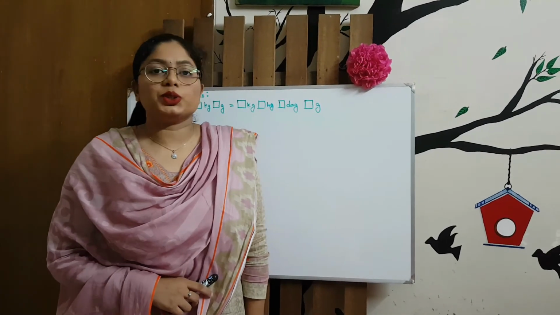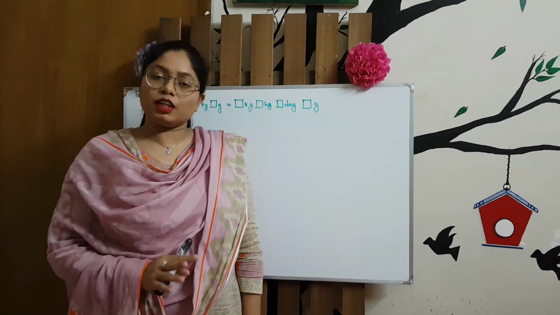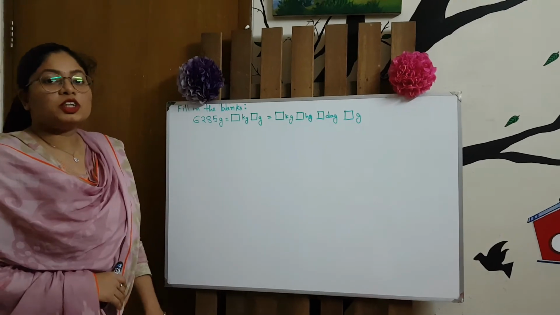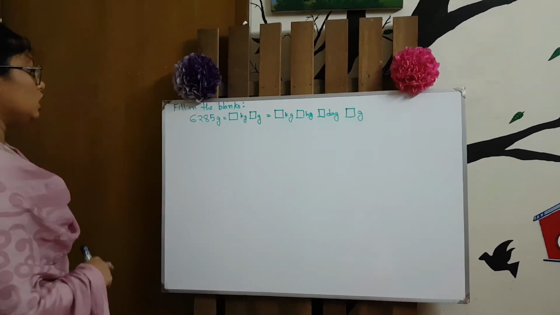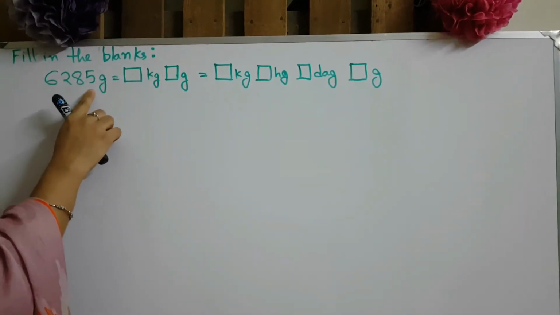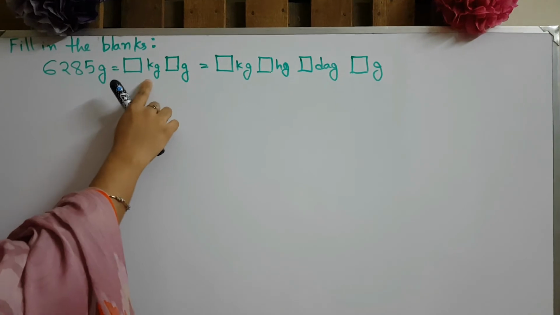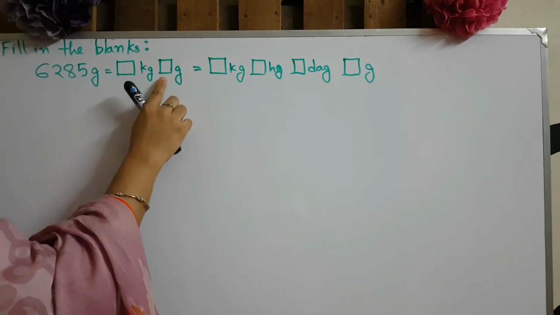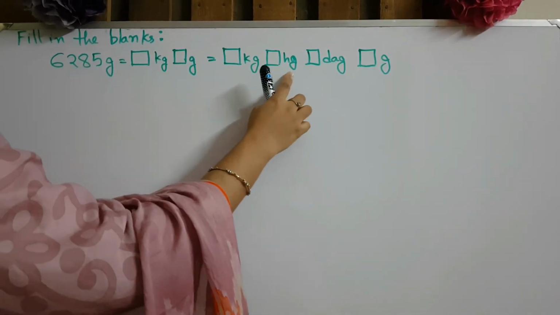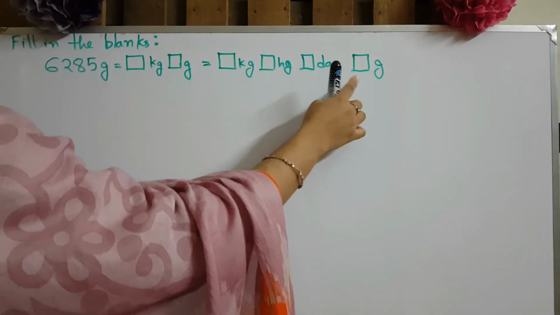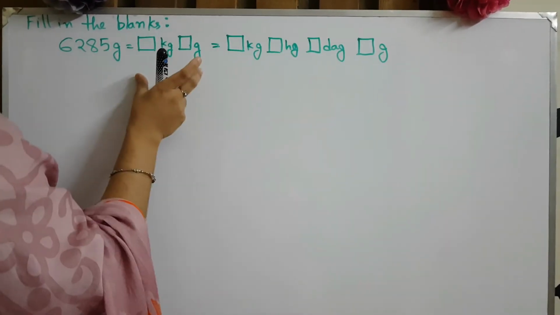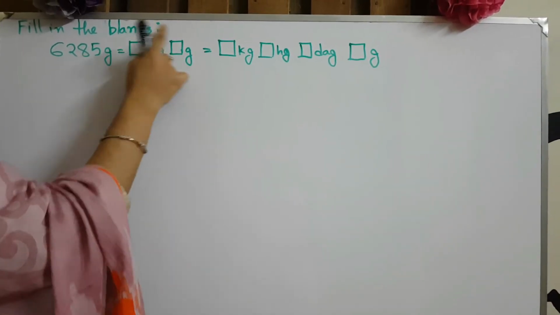Now, I am going to show you how you can solve the fill in the blanks from this measurement of weight. Okay, so here is our first question. 6285 gram is equal to dash kilogram or kg, dash gram equal to dash kg or kilogram, dash hectogram, dash decagram and dash gram. Here we have two portions. First we solve the first portion.